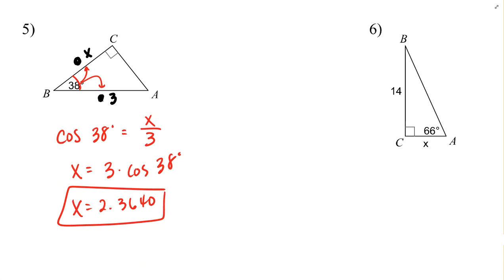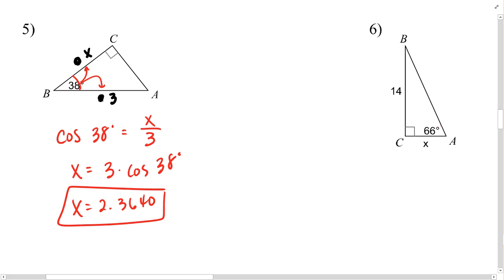And finally, this is kind of a tight triangle, but the 16 is down here in the bottom right-hand corner. We have an opposite side and an adjacent side, so this requires the use of tangent. Tangent of 66 degrees must be equal to 14 over x. With x in the denominator, then x would be equal to 14 divided by tangent of 66 degrees.